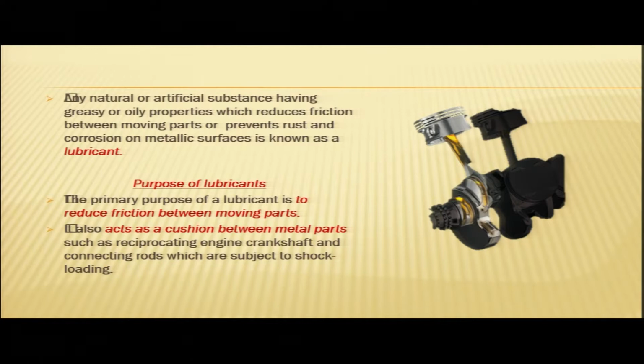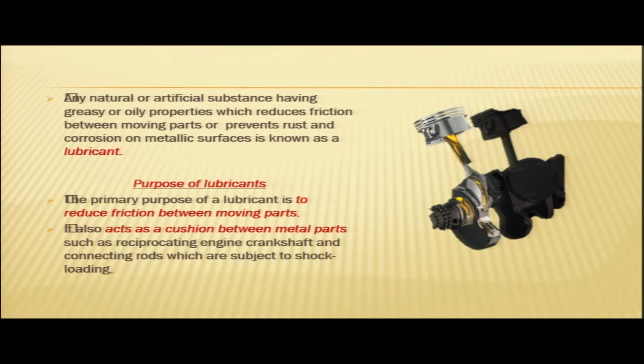We all know when there are moving parts, friction is bound to happen. So this lubricant, this substance, whether it may be a natural substance or artificial substance having oily properties, reduces friction between moving parts. It also prevents rust or corrosion on metallic surfaces.